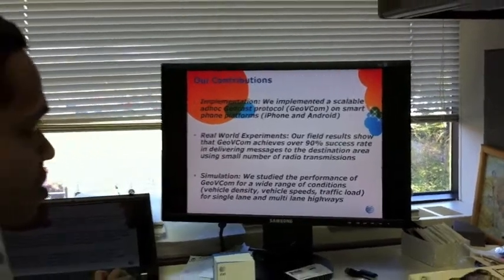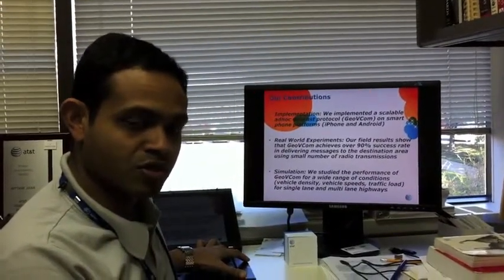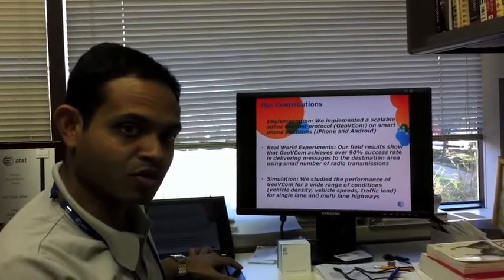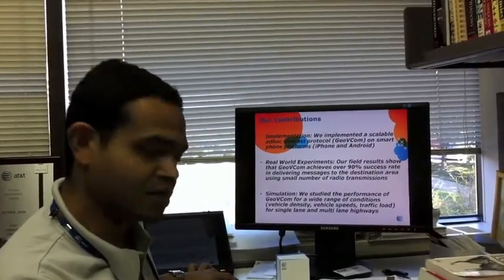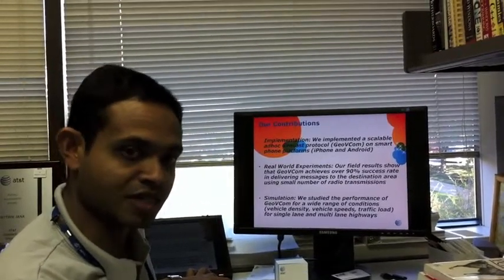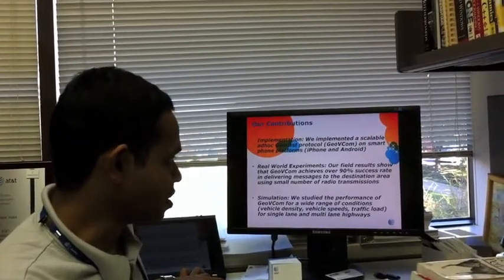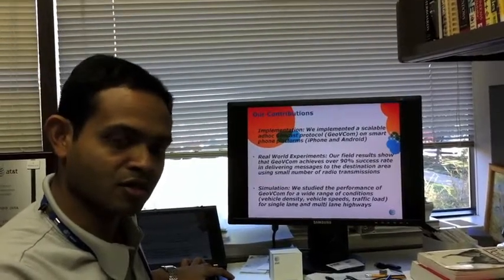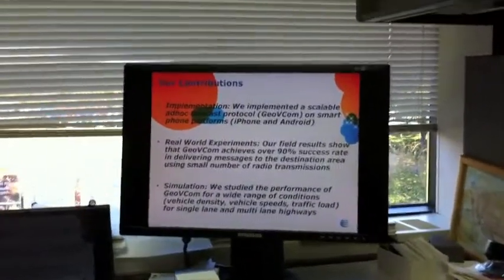Our contributions are that we've implemented a scalable ad hoc geocast protocol, which was originally invented by Bob Hall, and we've implemented that protocol in the context of vehicular communications. We've actually done some real-world experiments, and our field results show that we're getting more than 90% success sending messages from one car to another car. And finally, we've done lots of simulations on different kinds of scenarios, single lane, multi-lane, obstructed highways, and things like that, so that we can actually understand how well geocast performs.